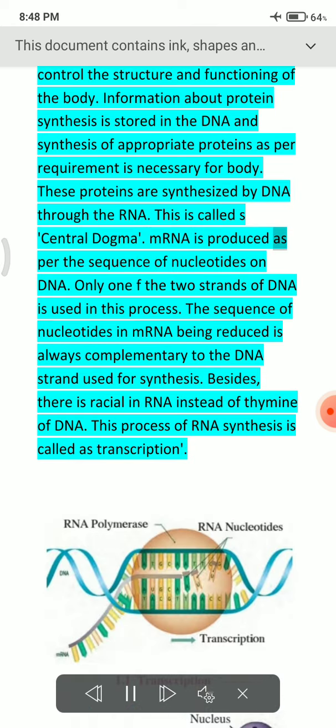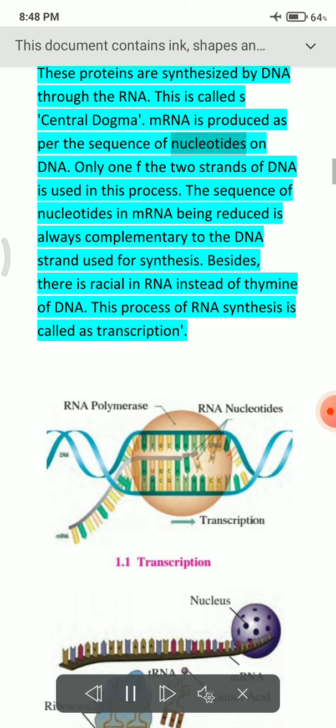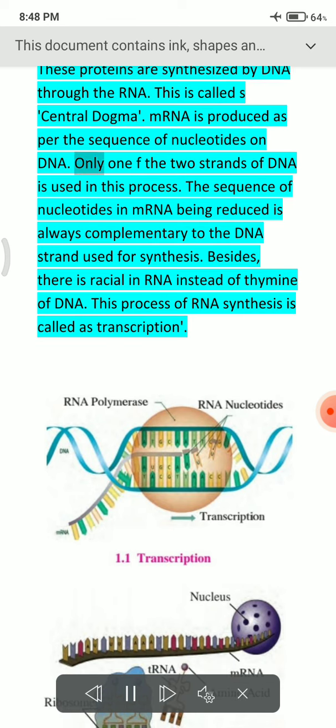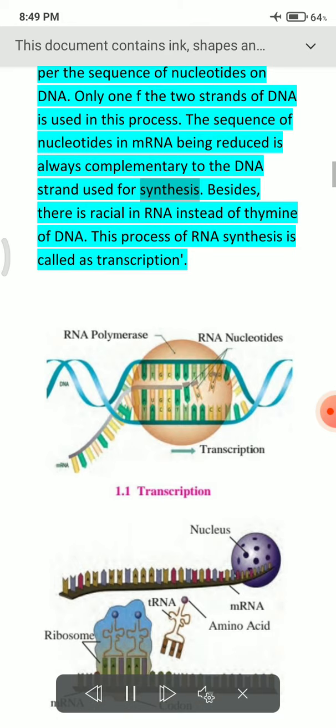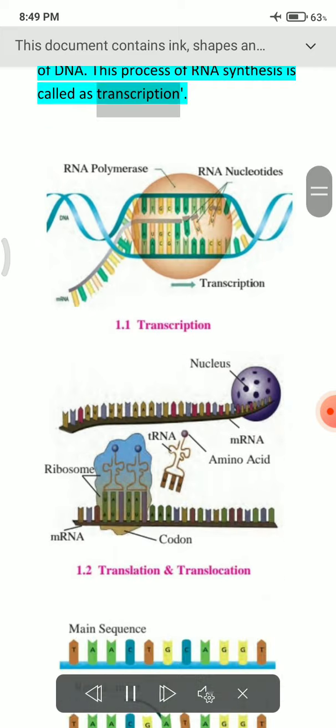mRNA is produced as per the sequence of nucleotides on DNA. Only one of the two strands of DNA is used in this process. The sequence of nucleotides in the mRNA being produced is always complementary to the DNA strand used for synthesis. Besides, there is uracil in RNA instead of thymine of DNA. This process of RNA synthesis is called transcription.